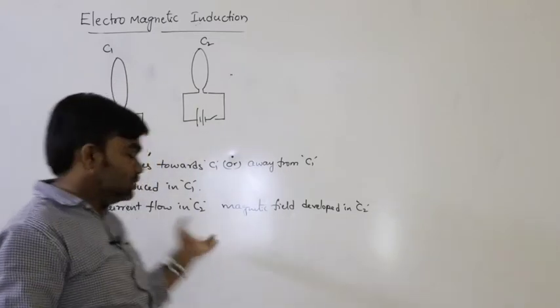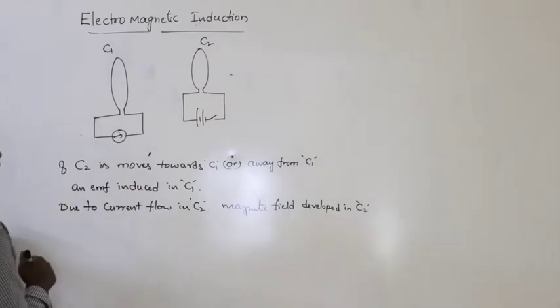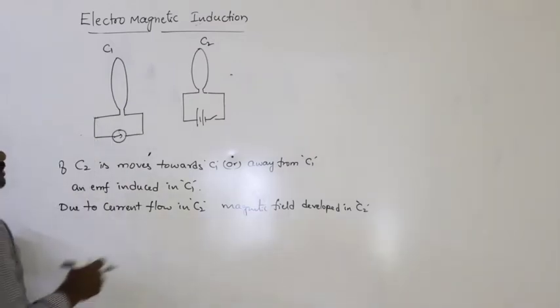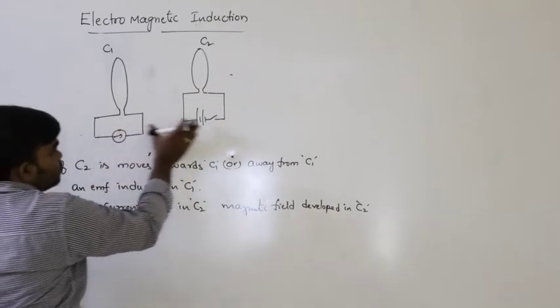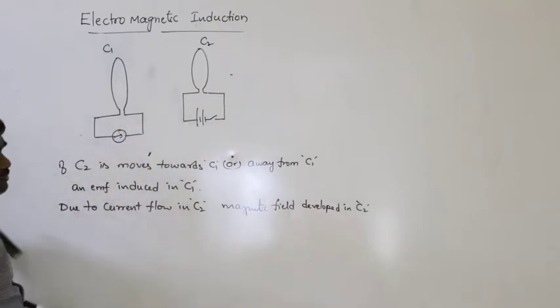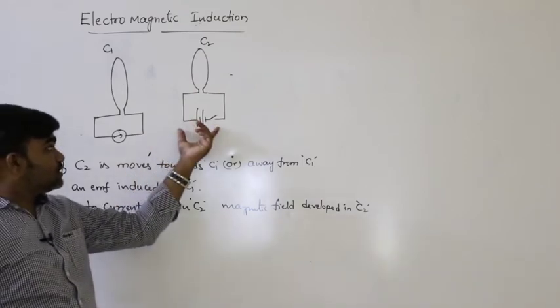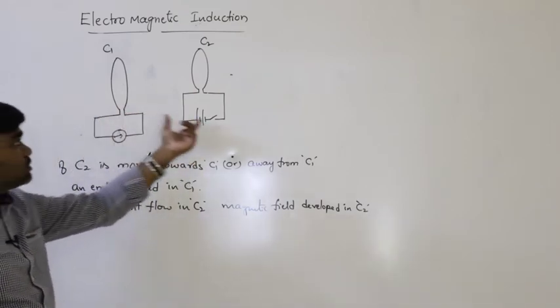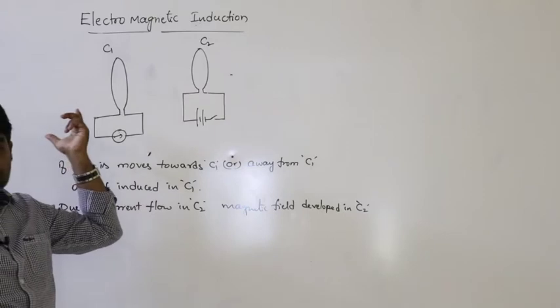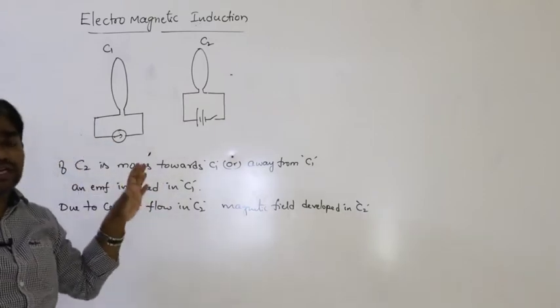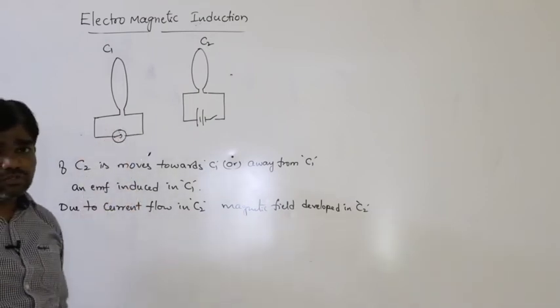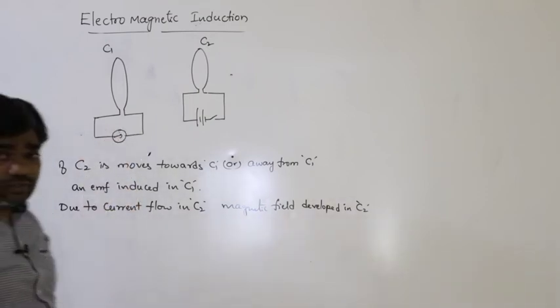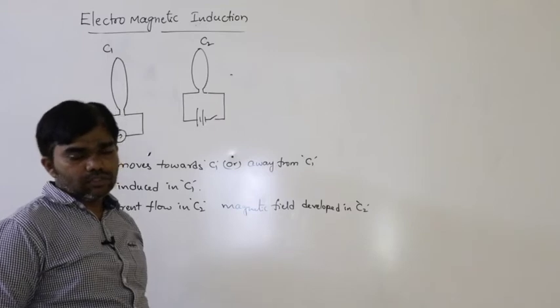So that is the situation. Or in another situation, if C2 is fixed and C1 is moving towards C2 or away from C2, in that situation also the magnetic field changes, so that an EMF is induced in C1.